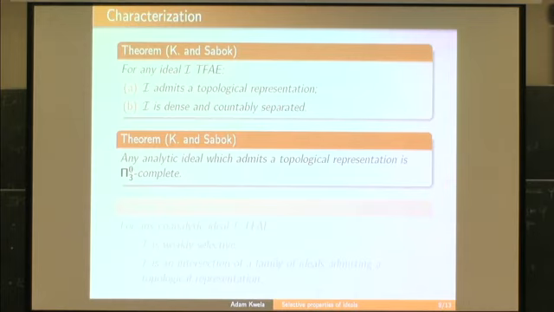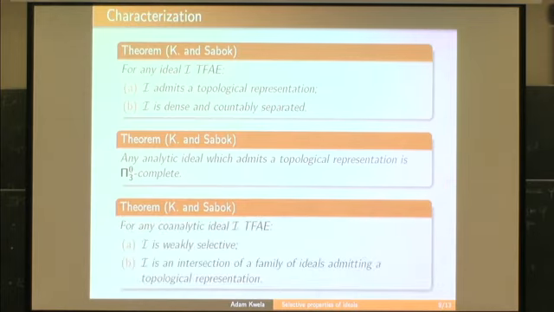Okay, and what about this weak selectivity assumption? We only managed to prove the following characterization of weakly selective ideals. A co-analytic ideal is weakly selective if and only if it is an intersection of a family of ideals admitting a topological representation. So it's weaker than this conjecture of Szabok and Zapp et al.